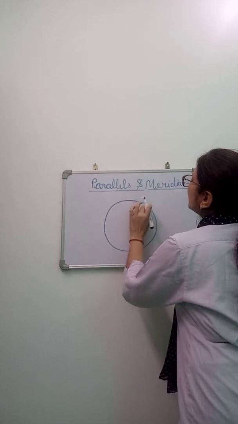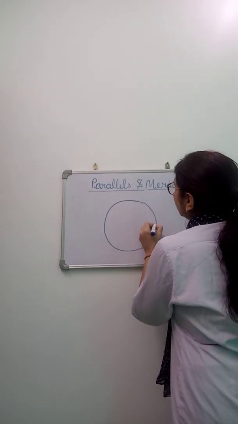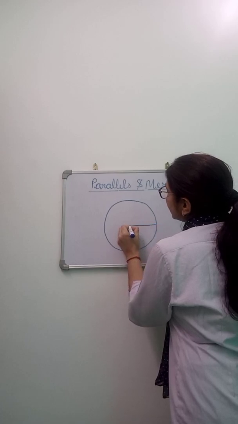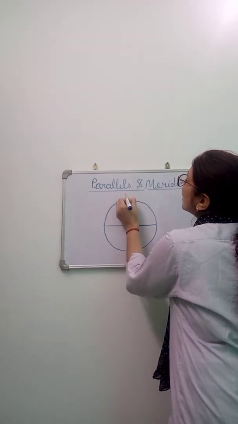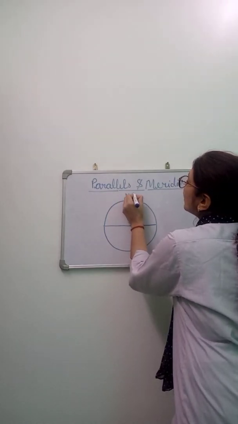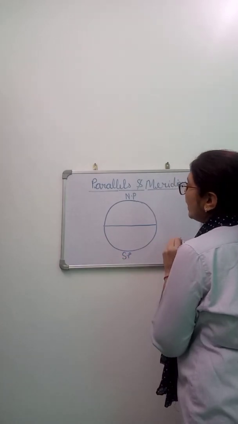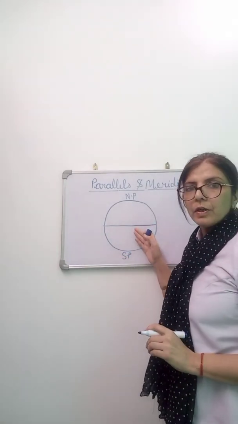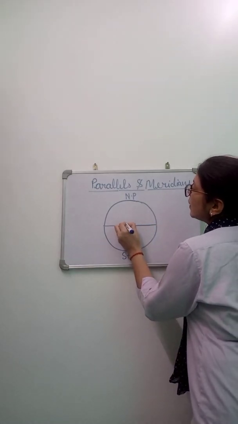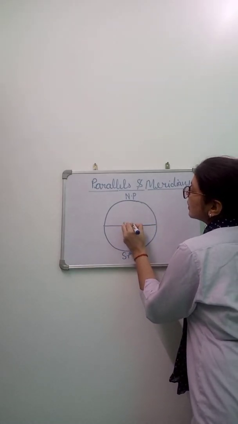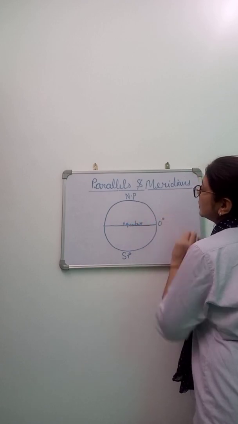It is an accurate model of the earth. This is an imaginary line between the North Pole and South Pole. We start from the equator now. We mark it. This is the equator, and we mark it 0 degree.